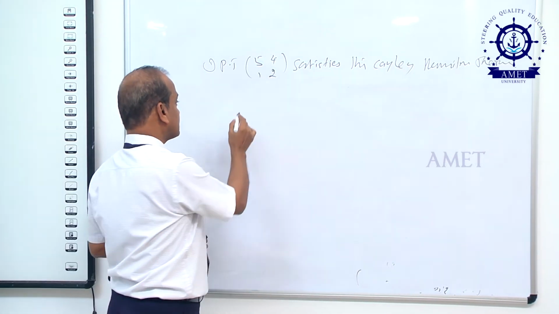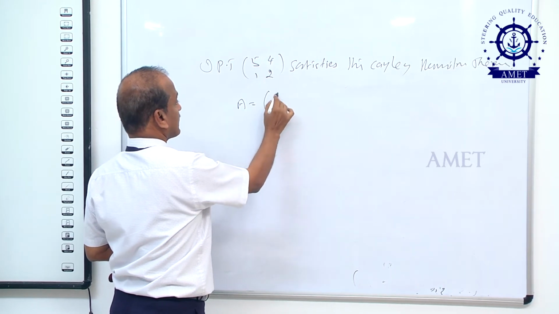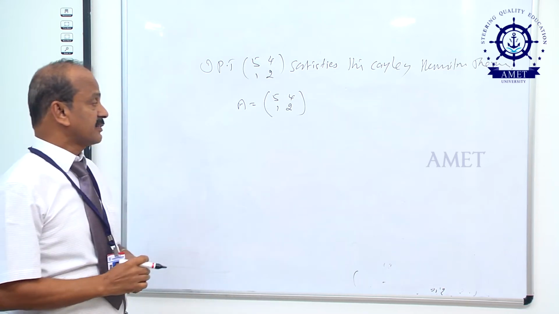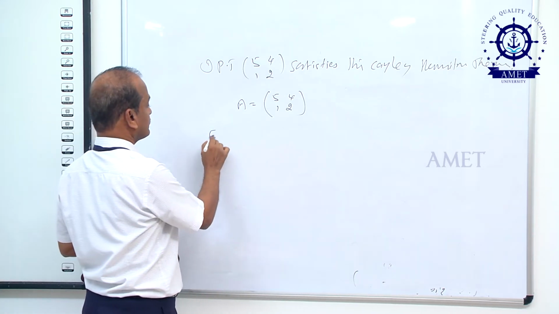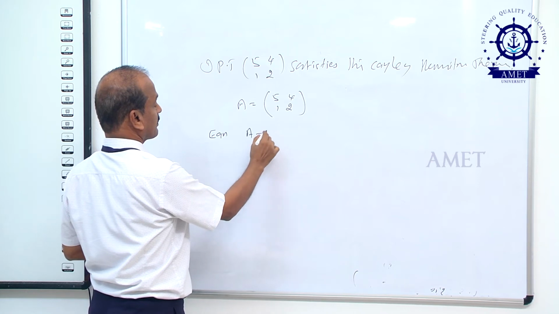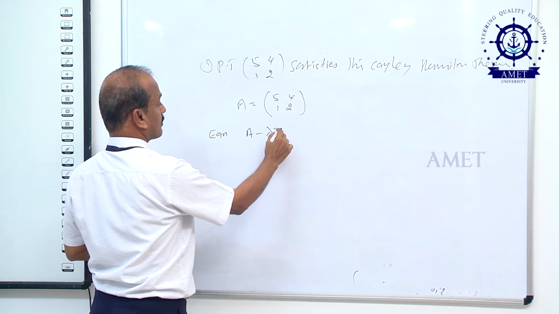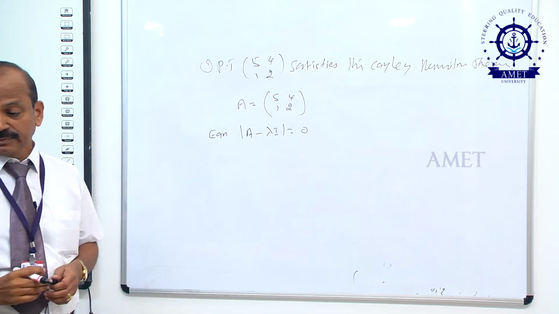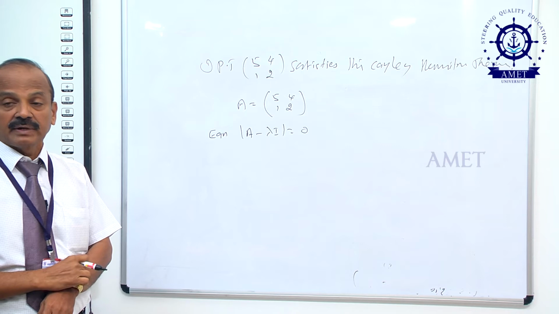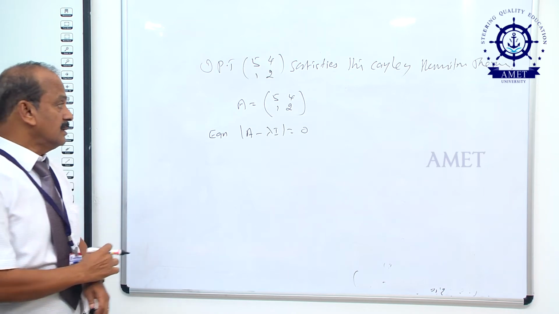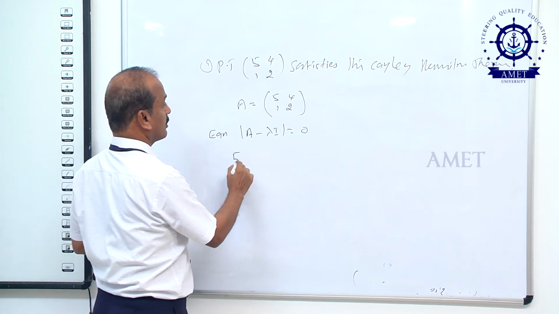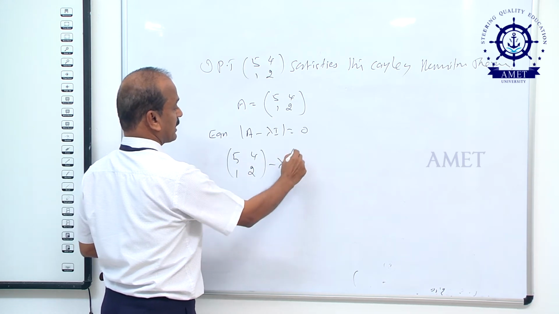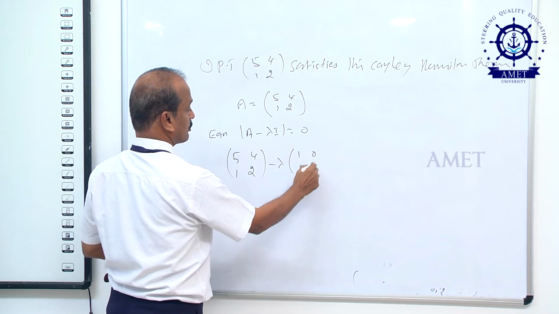You take this matrix A, that is A equal to 5, 4, 1, 2. What is the characteristic equation? A minus lambda I equal to 0, this is the characteristic equation. Every matrix satisfies its characteristic equation. A equal to 5, 4, 1, 2 minus lambda times I, which is 1, 0, 0, 1.